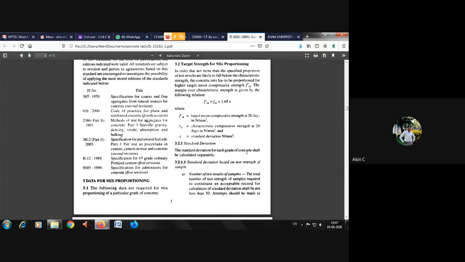Standard deviation for each grade of concrete shall be calculated separately. Standard deviation based on test samples. You can see standard deviation to be brought up to date. So they have given some idea or clue about standard deviation so that you can answer that particular definition. But don't forget to mention its formula. You know the standard deviation formula involves fck. So you have to mention that formula in the 2 mark standard deviation answer.